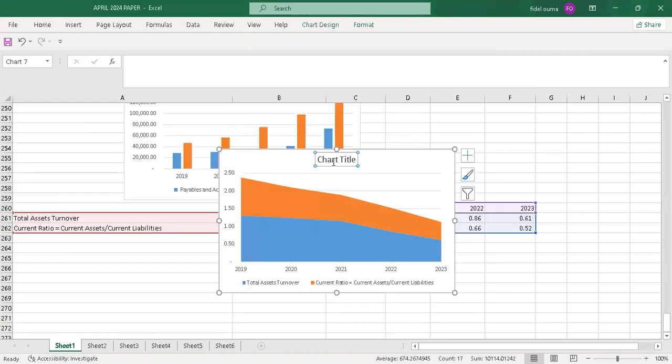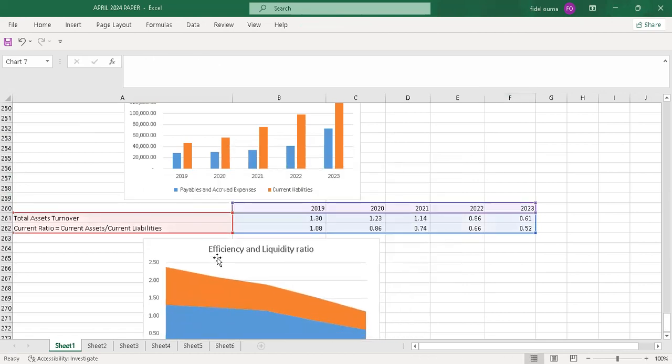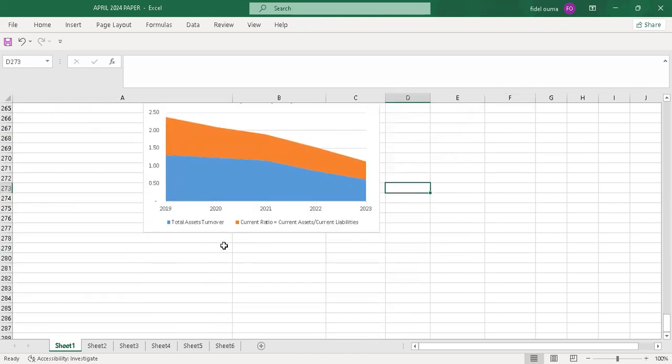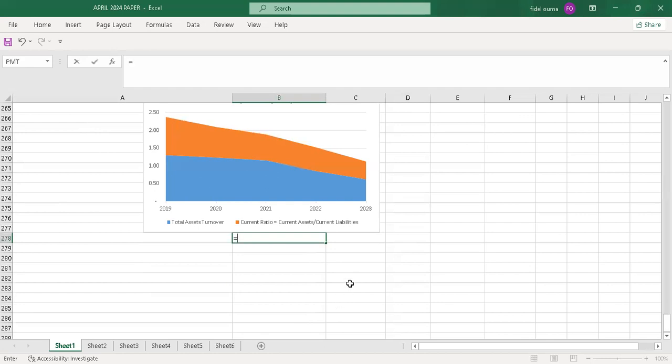So I'll write the title: efficiency and liquidity ratio. Yeah, there you have it. So I'll go to the next item. I'll start with 2019.